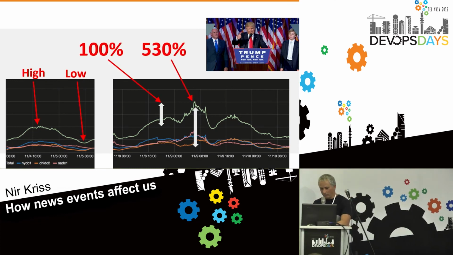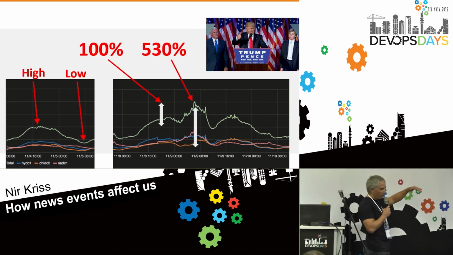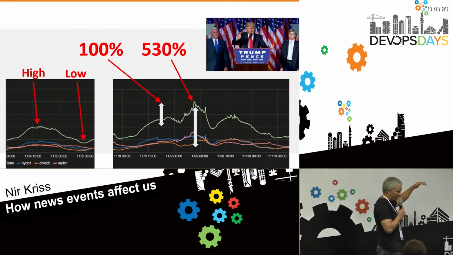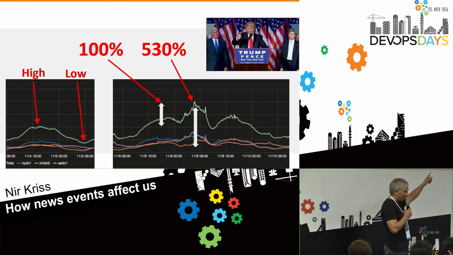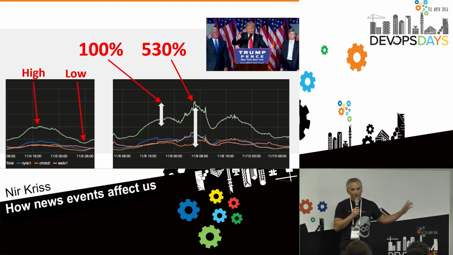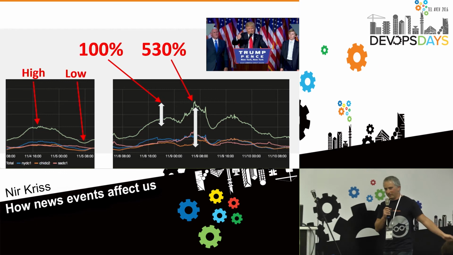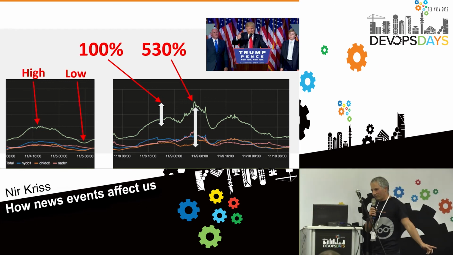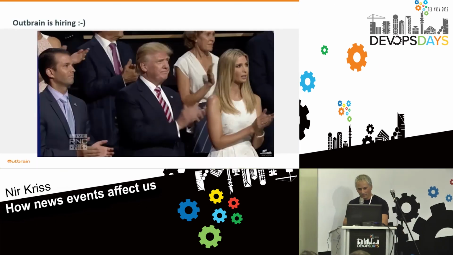So if I compare a peak to a peak, we were serving 100% more traffic. But since the peak was actually at the time that we usually have the low traffic, we were actually serving 530% more traffic at this time. That's a record. Thank you.